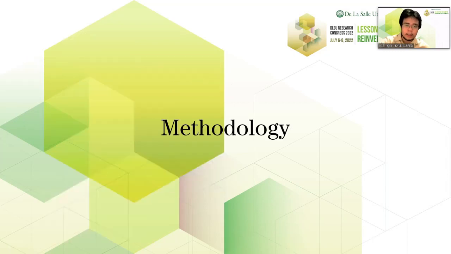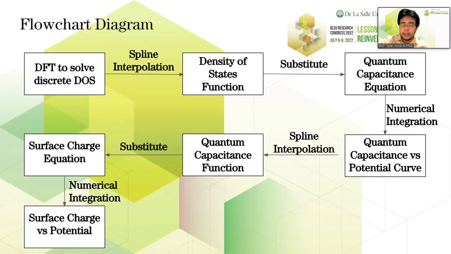Now let's discuss the methodology. First, we use density functional theory to solve for the discrete density of states. But since we are integrating, we need to convert it into a continuous function, so we use spline interpolation. And this new density of states function would then be substituted to the quantum capacitance equation that I have shown earlier, and using numerical integration, we integrated to solve for the quantum capacitance values.